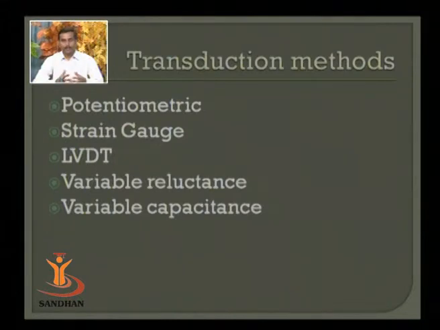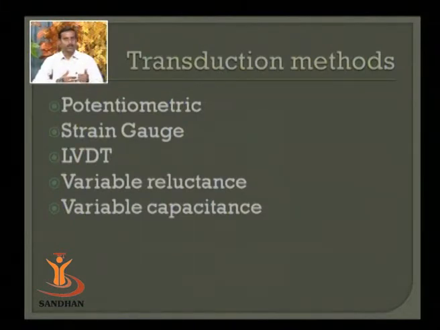LVDT, the displacement measuring device of variable reluctance type. In this case, the LVDT core can be connected directly to the displacement device like the diaphragm or bellow, and whatever is the displacement of that particular device will generate differential output from the LVDT. Variable reluctance devices or variable capacitance devices.